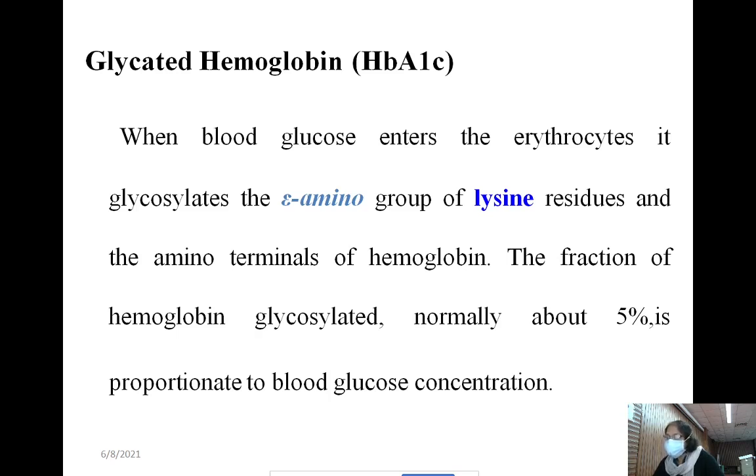For glycation the process is spontaneous and non-enzymatic, with no involvement of an enzyme. That's why the term glycosylation has been changed to glycation in glycated hemoglobin, because glucose attaches to hemoglobin without the help of any enzyme.